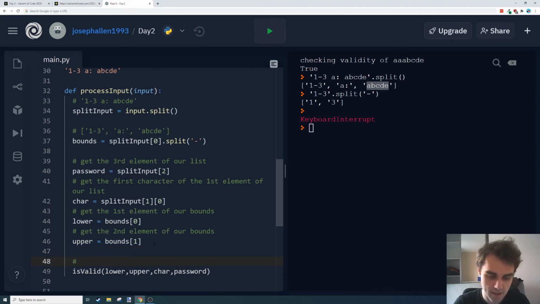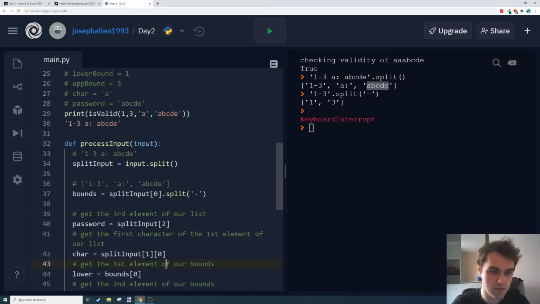Slightly concerned that each of these Advent of Code challenges has two parts to them. The first part is usually quite easy, and then the second part is often a little sneaky trick where they go, ah, you thought you could cut this corner? Well, I guess you can't. So I'm expecting something like, instead of one character requirement, there's going to be two character requirements, and this is going to mess up everything we've done. But let's see how we get on. And then call our isValid function.